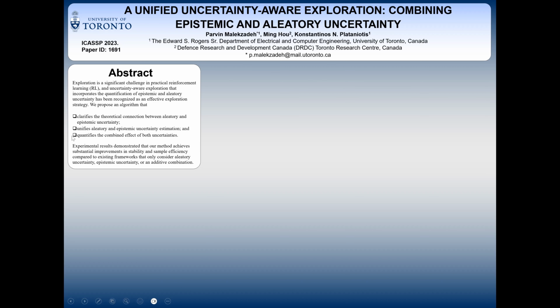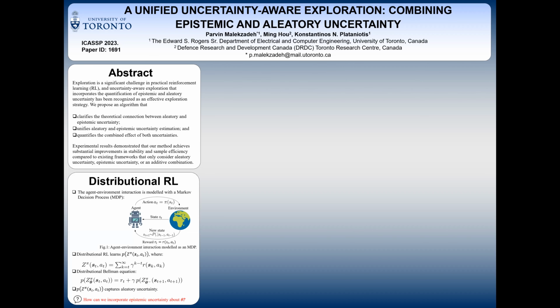So first, let's get some background information about it. Similar to classical reinforcement learning, distributional reinforcement learning models the agent's environment interaction as a Markov decision process. Specifically, at a time step t, the environment is at some state that the agent has access to. Based on this state, the agent chooses and performs an action. As a result of performing that action, the environment will transit to the next state and give a reward value as feedback to the agent.